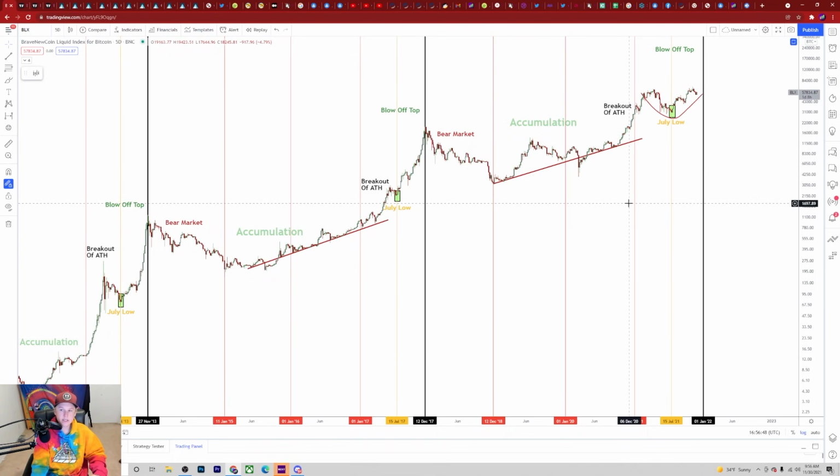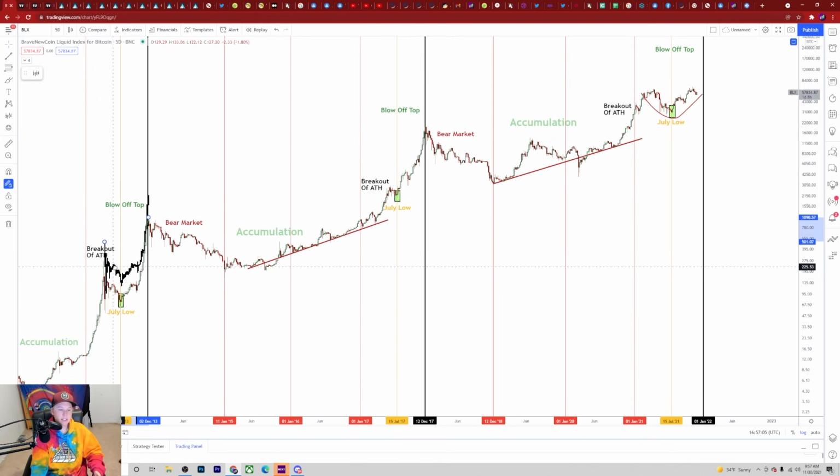And that's one of the points that I wanted to make here: if we look at 2013 as somewhat of a guide to what we're seeing in today's cycle, it's really no different for the most part. The only difference is it's a lot shorter, which is almost to be expected mainly because of how much less money was in there at the time.